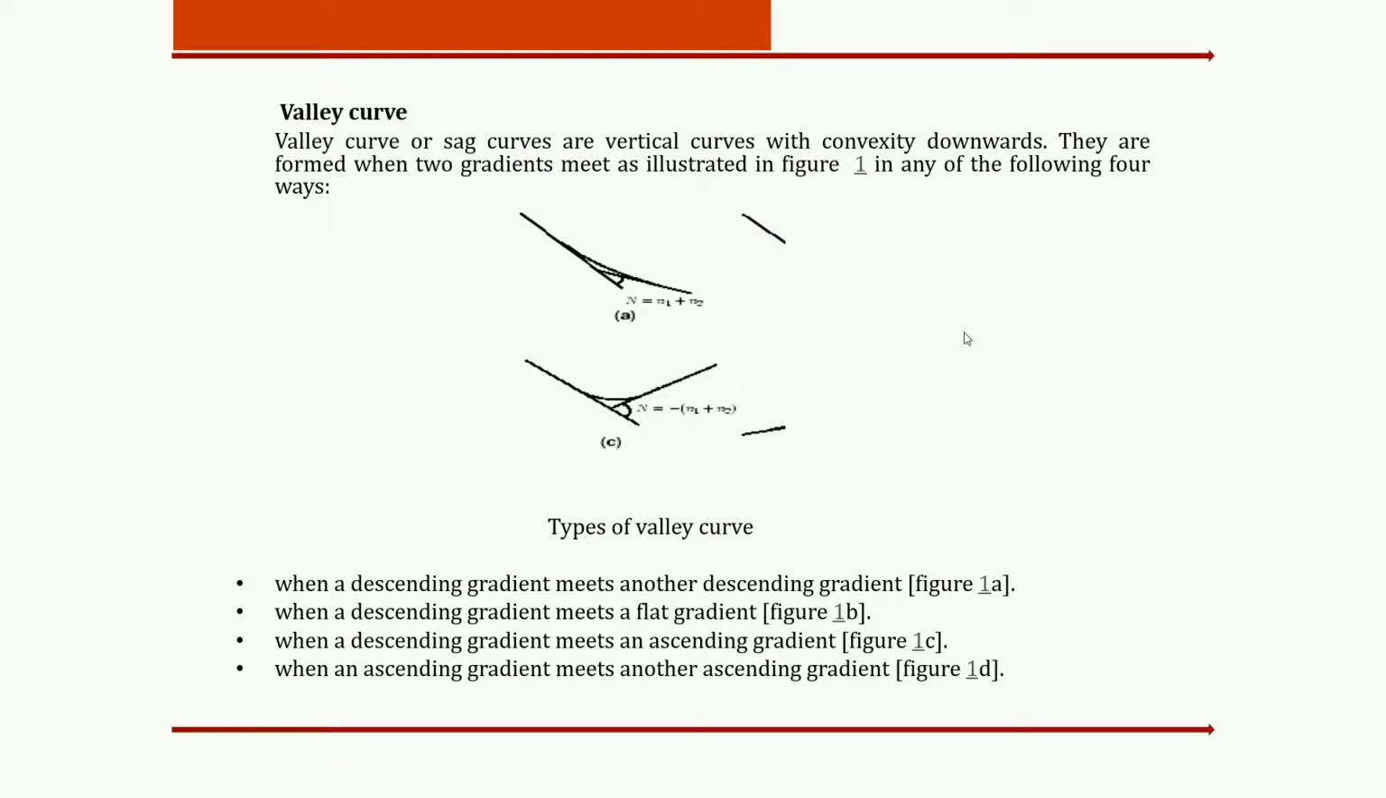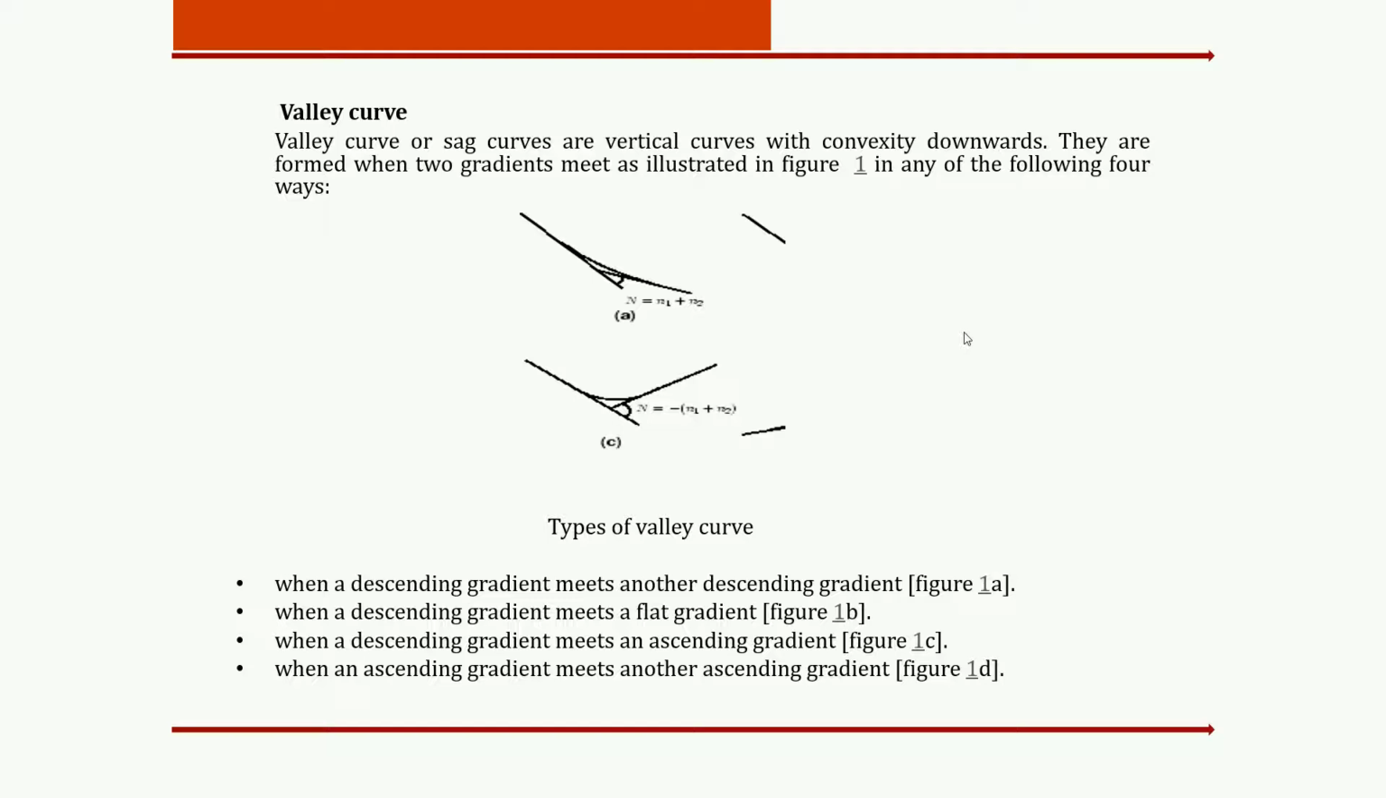The next is the valley curve. When any curve looks like a valley, then it is called a valley type of curve. A valley curve is also called a sag curve or a vertical type of curve. In this figure you can see a reverse type of curve, and this curve is called the valley curve. It always acts like a descending gradient, or it acts like a flat gradient.